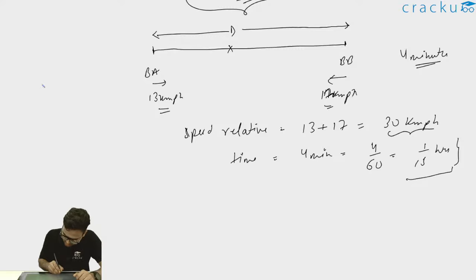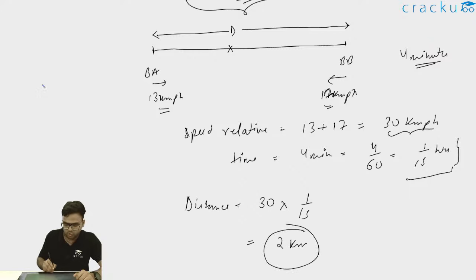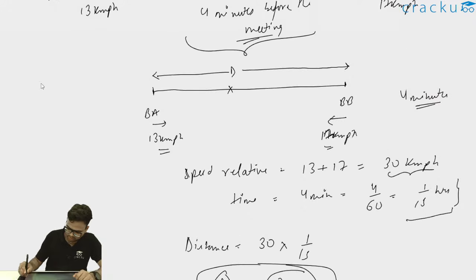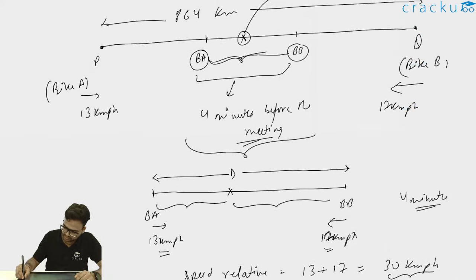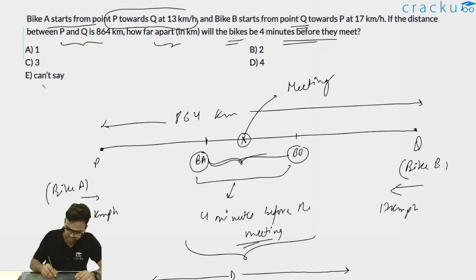Thus I can write total distance will be equal to speed into time, so 30 into 1 by 15. Thus the total distance 4 minutes before the meeting, that is this D, will be equal to 2 kilometers, because this distance plus this distance will be equal to 2 km as per the relative motion we have calculated. Thus we can say the correct answer for this question will be option B, 2.